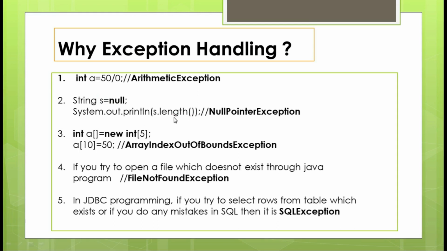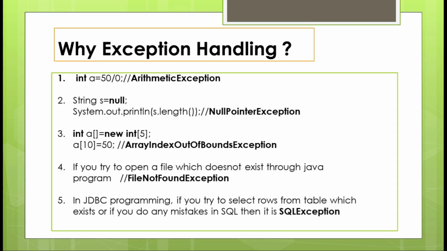This is also one of the serious problems that takes place whenever you are using arrays and strings. You need to catch these problems. This problem is called null pointer exception. The exception name is NullPointerException. This exception takes place whenever you place a null value in the pointer and try to access the value of that pointer variable.